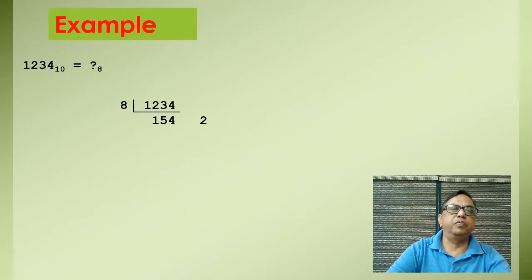I have taken a number 1234 of decimal, and we have to convert this number into an octal number. So what we have to do is divide this 1234 by 8 repeatedly. When we get the quotient 154 and remainder 2, this remainder 2 will represent a coefficient of the octal number, and again it is divided by 8.